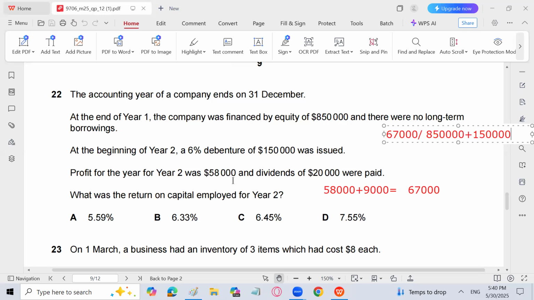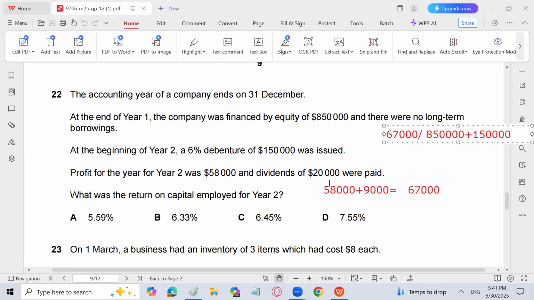Profit for the year 2 is 58,000 and dividend of 20,000 were paid. So dividend is supposed to be subtracted from the retained earnings. So dividend will not come. Obviously, dividend will not be a part of the question. Let me calculate it again. 8,50,000 is the equity. No long-term borrowings were there at that time. Okay, 6% debentures of 1,50,000 were issued. Okay. 8,50,000 plus 1,50,000, that is 10 lakh.